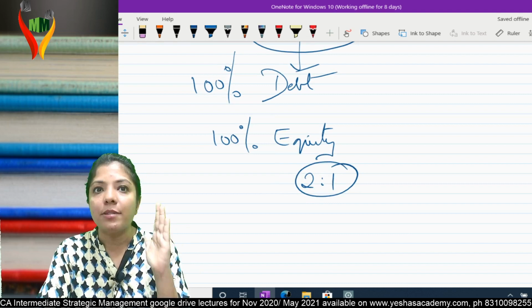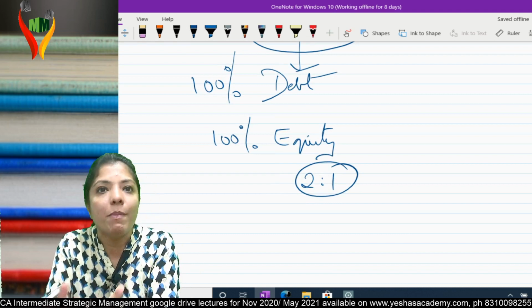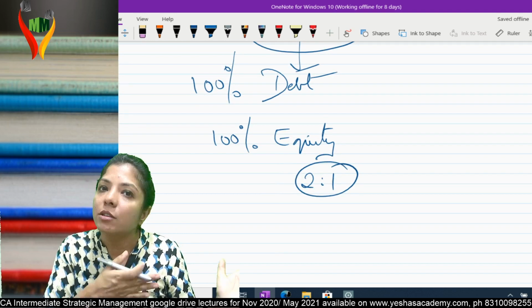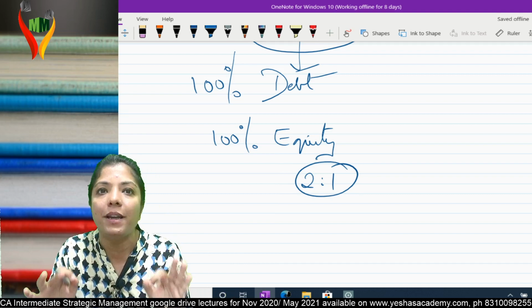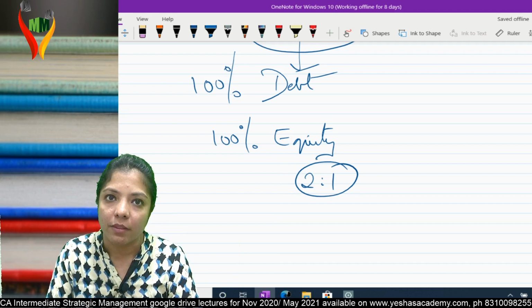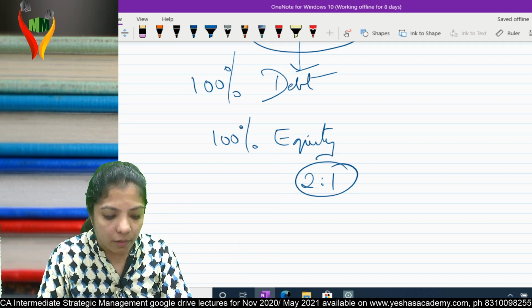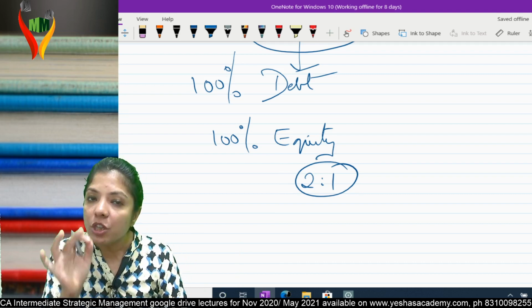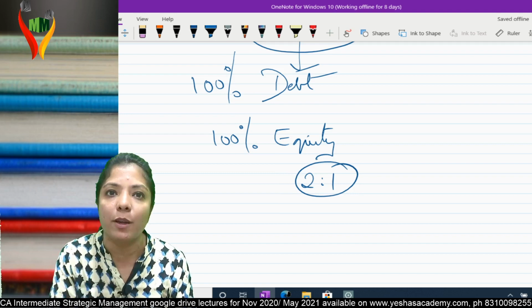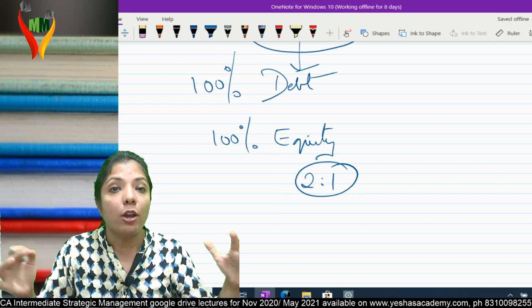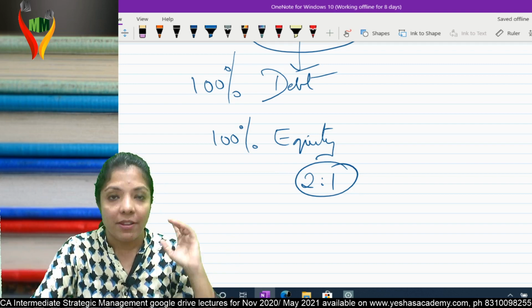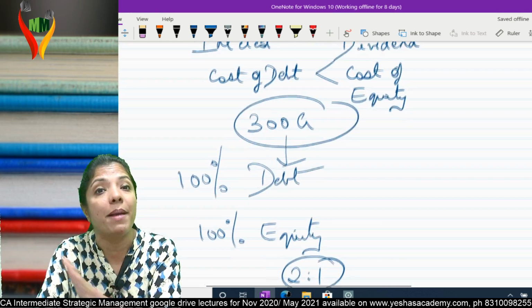Again, I won't be able to give an example of how cost of debt is less than cost of equity. That's not a point to be linked to strategic management over here. Please understand, I have to restrict myself to what I have to explain here. And secondly, this is a revision batch, I cannot go in depth of a topic. I've explained this thoroughly in my lecture.